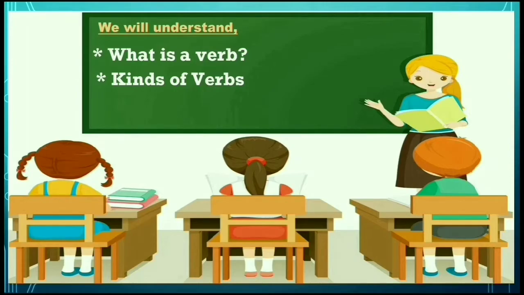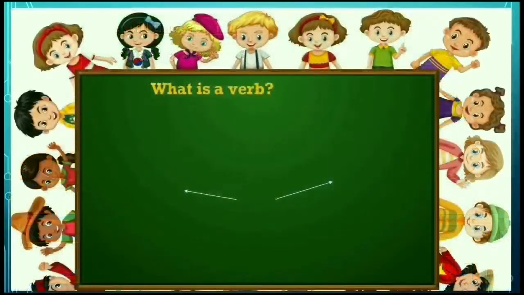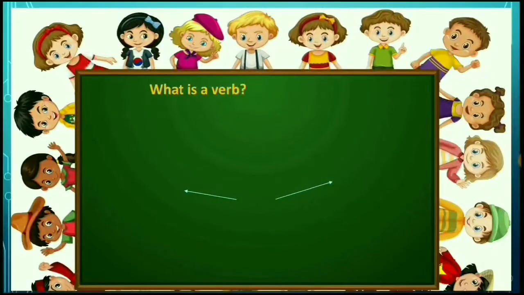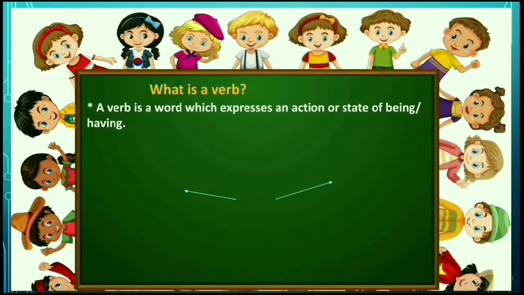Do you know, children, what exactly is a verb? What is a verb? Of course, you know a verb is a word which expresses an action or state of being or having. Shortly, we can say a verb is an action word.